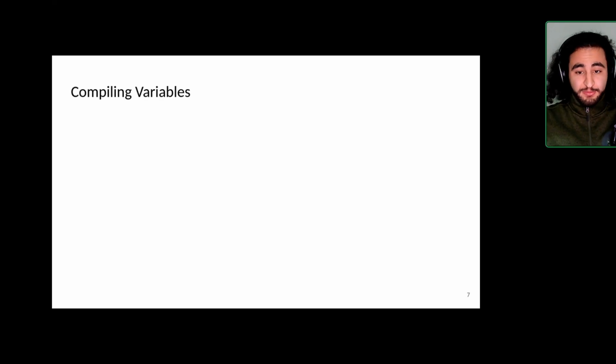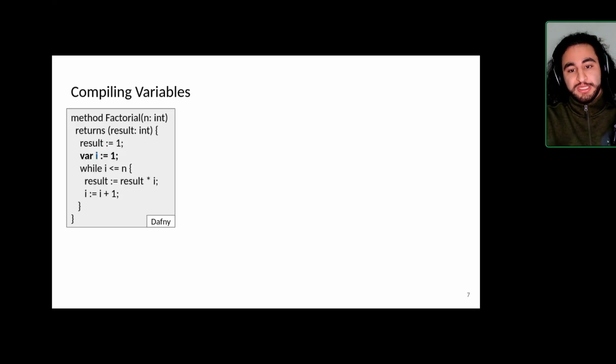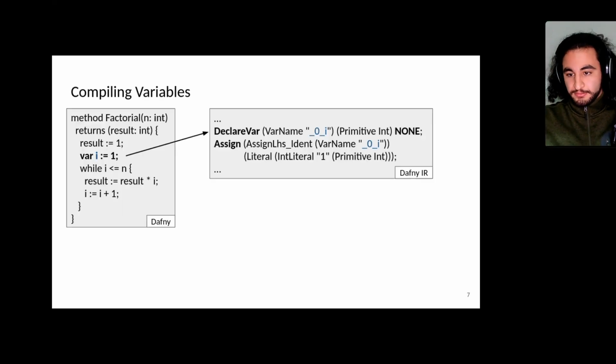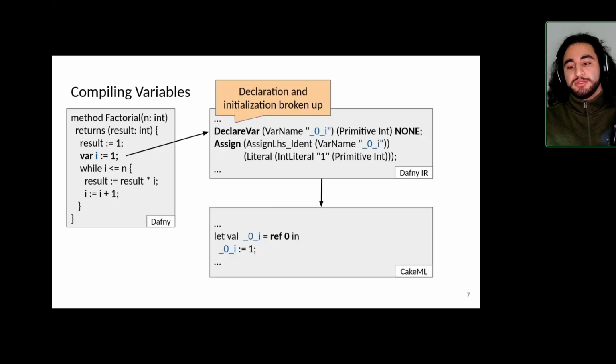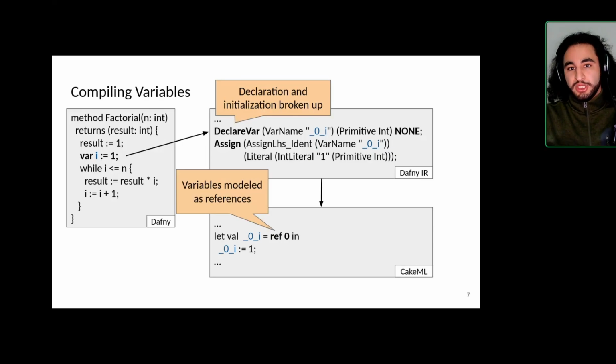Let's take a look at a slightly more interesting example, which is translating the factorial, an imperative version of the factorial function. And to do that, we will need to be able to translate variables. We can do this by first taking a look at how it looks in the Dafny IR. At least it used to look, this disclaimer here again, where we first need to declare the variable and then we assign to it. And we model this in CakeML using references. So we initialize a reference, that's what the declaration becomes, and then we can just assign to it normally.